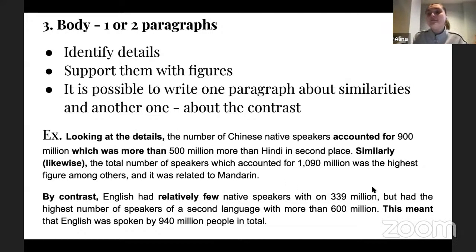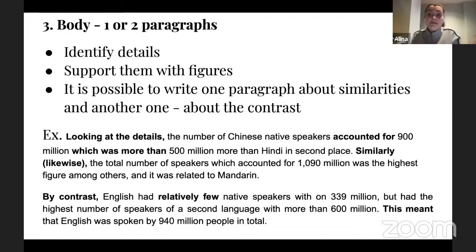That's why I highlighted for you the structure this meant, right? This meant, it's a very neutral structure in English, which you can use in describing graphs to kind of explain yourself. Like what do you mean, for example, by what you have just described, right? Like I provided those units, right? But what am I trying to say by this, right?